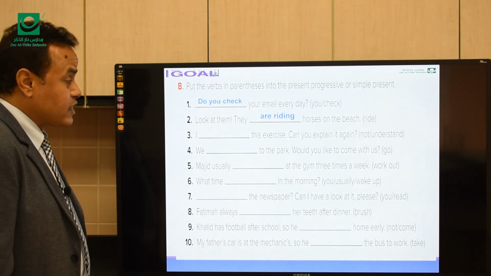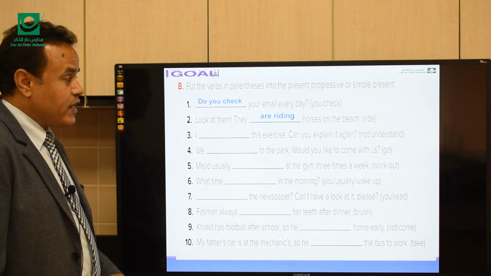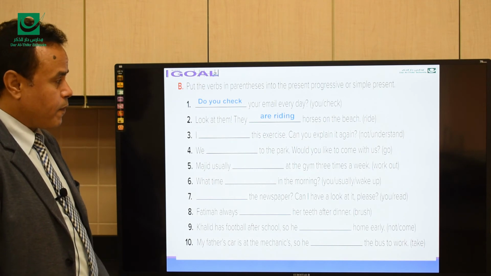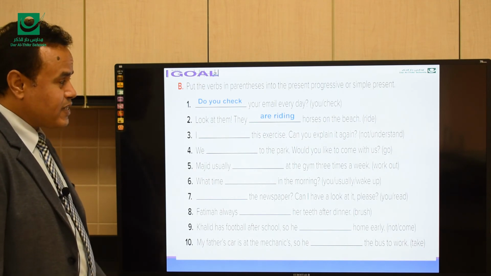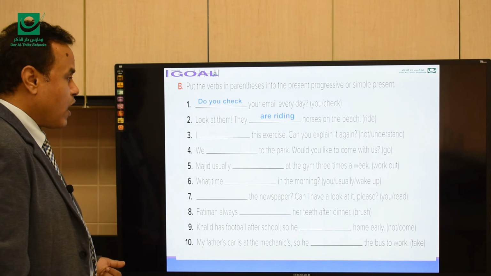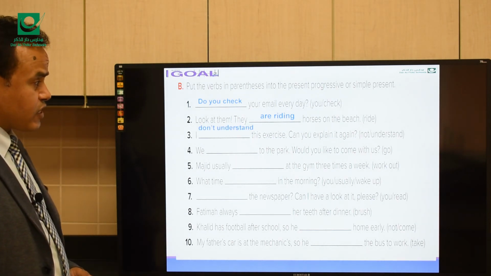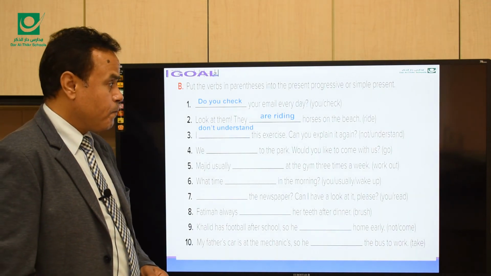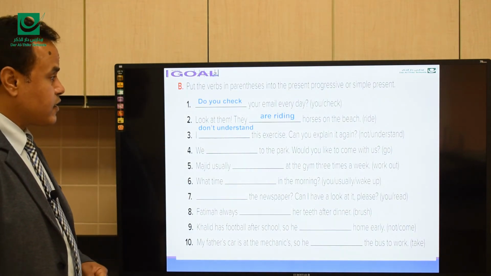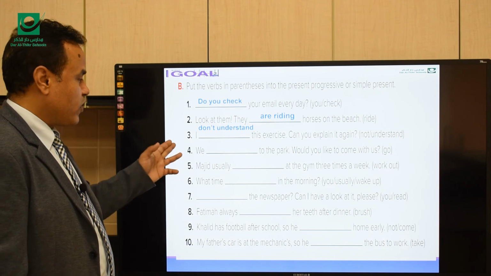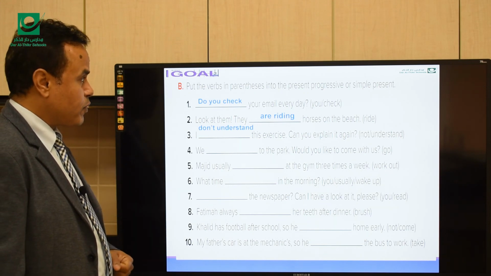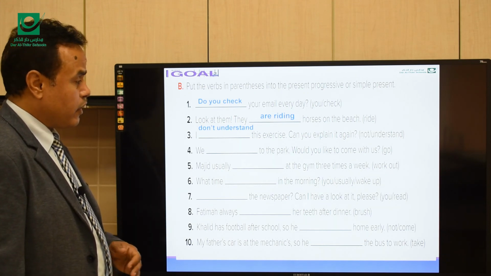I [blank] this exercise. Can you explain it again? Not understand. So I don't understand this exercise. Can you explain it again? This sentence is in the negative form. With I, we use don't in the simple present.